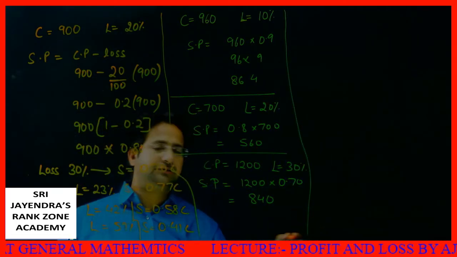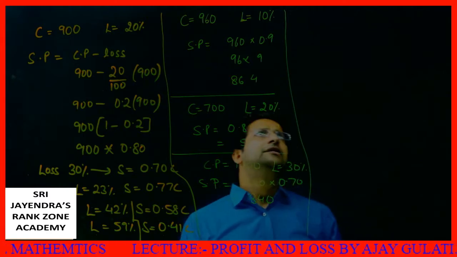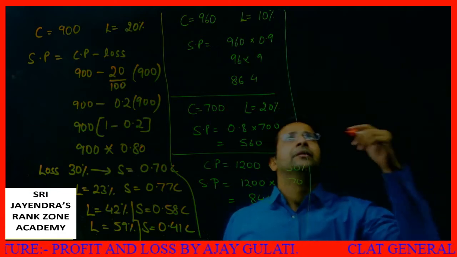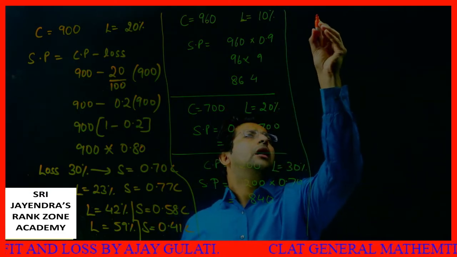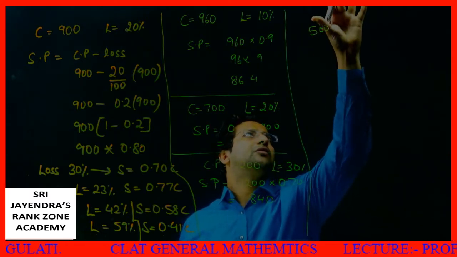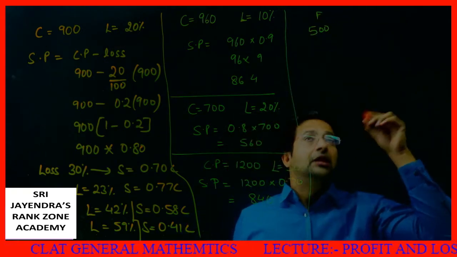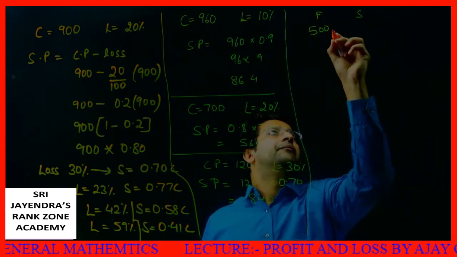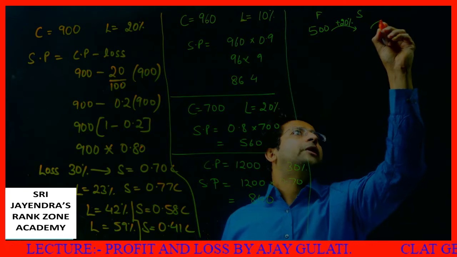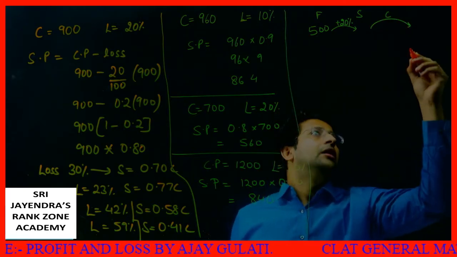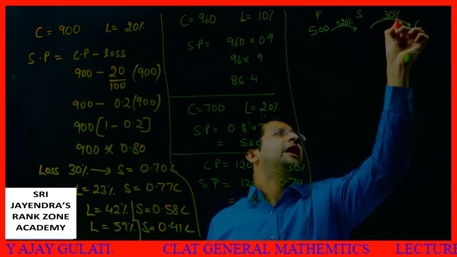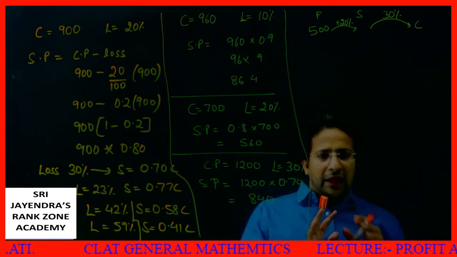Now a few more examples. I take complex things like 2-3 things at a time. A factory produces an article, let's say for 500 rupees. This is the price for the factory. The factory sells it to the shopkeeper at 20% profit, and the shopkeeper sells it to the customer or retailer at 30% profit. I did percentage yesterday by this method also. What will be my end result?